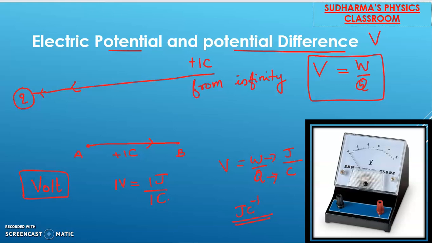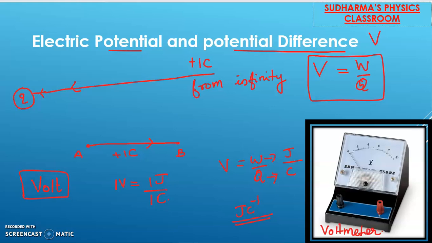Hope you understood that. Now, how do we measure this potential difference in a circuit? That can be done using a voltmeter. Voltmeter is the device to measure the potential difference between 2 points in an electric circuit.